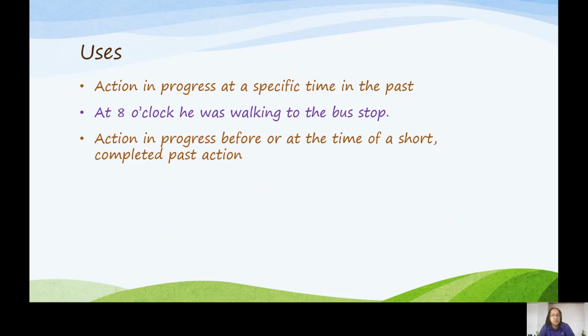We also use the past continuous to talk about an action in progress before or at the time of a short completed past action. Often we say that the action in progress is interrupted by the short past simple action.